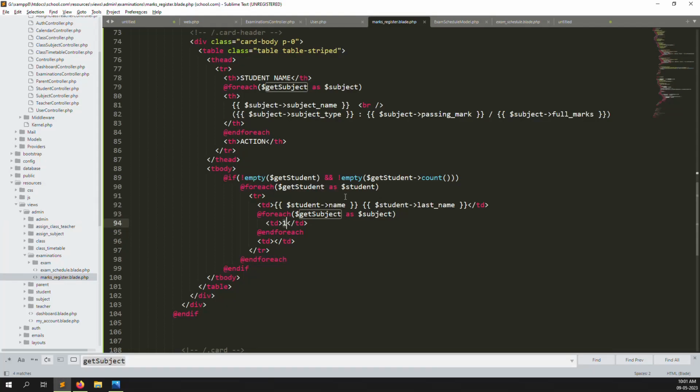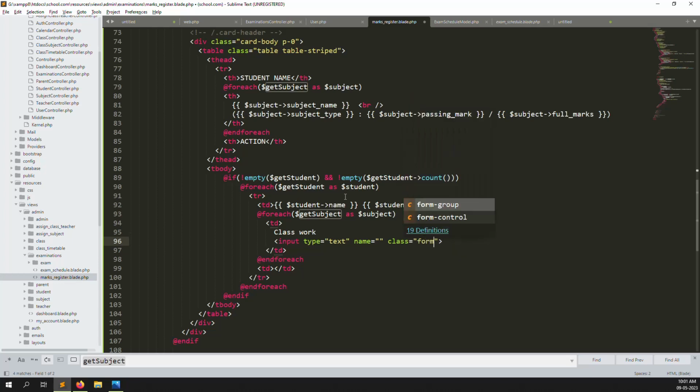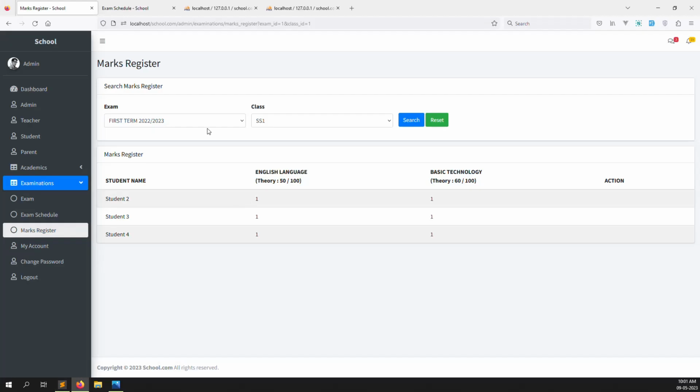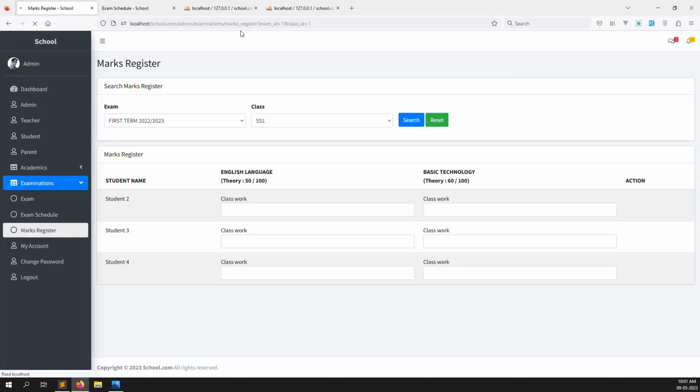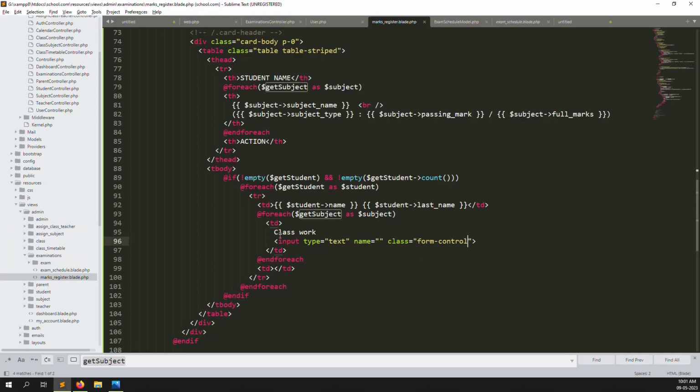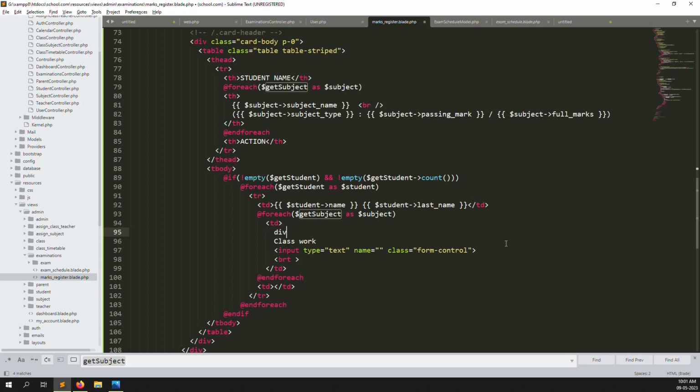Just go back again, and we can pass a classwork here, and here we can use an input, type is equal to text, and class is equal to form-control, and go back to refresh the page. So you can see the classwork mark. And here we can also provide a br, and you can use a div here. So div-wise we can divide.